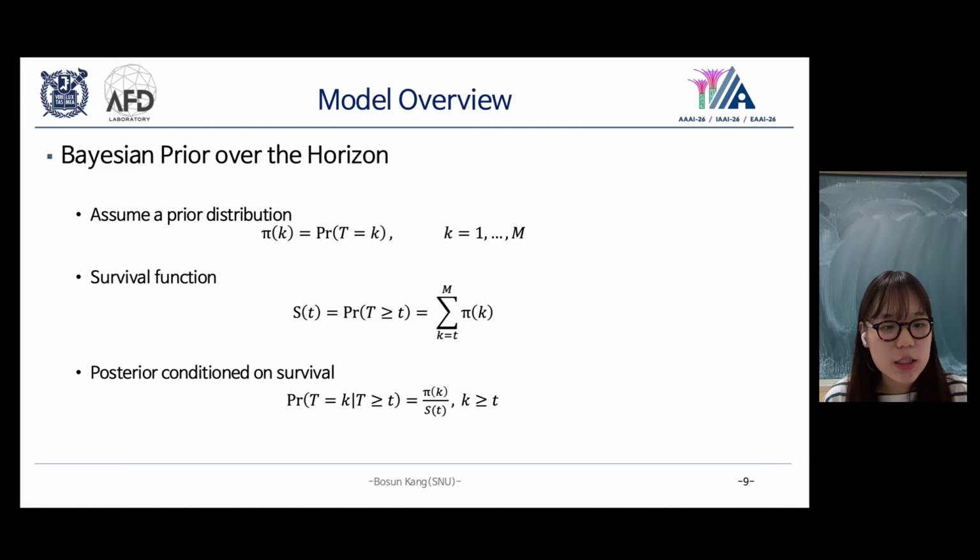Mathematically, it is the sum from k equals t to M of pi of k, meaning we sum all the probability from time t onward. This survival function is the key quantity used for decision making.